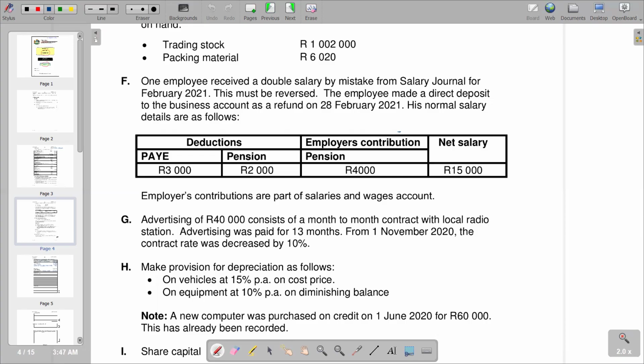So we need to count the number of months before the rate was decreased. 1 March, that's April, May, June, July, August. Then I will count the number of months because we've got 8 months before. Then after, it means November, December, January, February, that's where the year is ending, March. Okay, this is after.